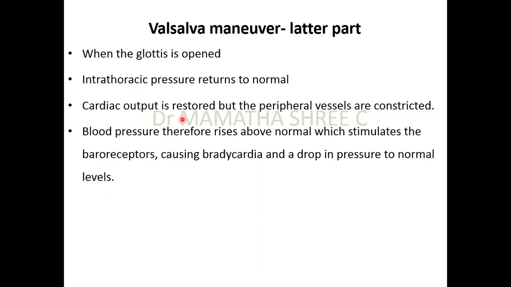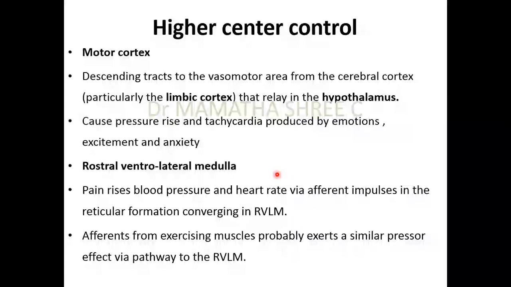But the pressure returning back to normal will stimulate the baroreceptors, hence inhibiting the vasomotor center. Therefore, the sympathetics are not stimulated anymore, causing bradycardia and a drop in pressure back to normal. So this is the effect of the Valsalva maneuver.